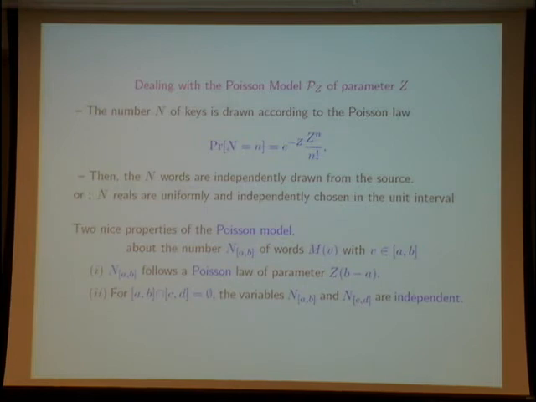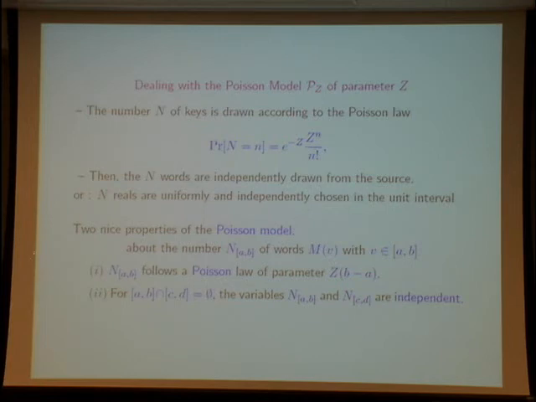And there are two nice properties in the Poisson model about the number of words. For instance, if you are interested in the number of words whose parameter V belongs to some sub-interval AB, this number of words also follows a Poisson law.